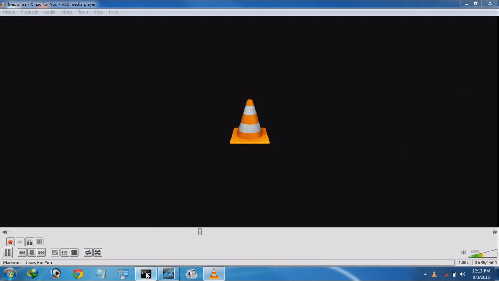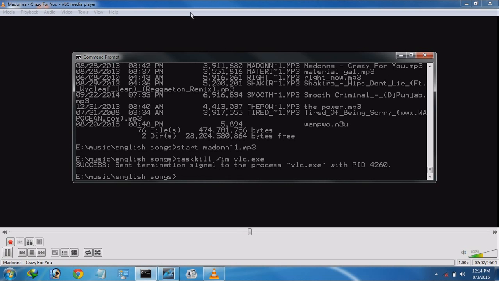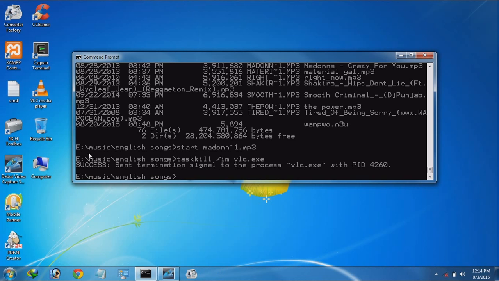Now come back to our command prompt. VLC media player is running. If you want to close this task, for this purpose we use the command taskkill along with /im and its application name. The VLC application's full name is vlc.exe. This is closed. Success: sent termination signal to process vlc.exe with PID 4260. PID 4260 is the number of that application.